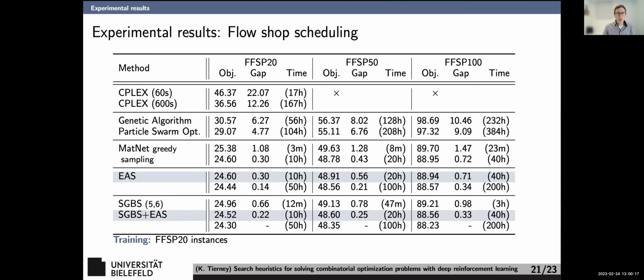Maybe I'll skip the flow shop scheduling thing in detail for time. Just note that, again, we have a very, very low gap to optimality here, which is better than the traditional OR heuristics we have on the flow shop problem, with the small admission that flow shop may be kind of a special problem. So I don't want to claim we're the best at flow shop in general.